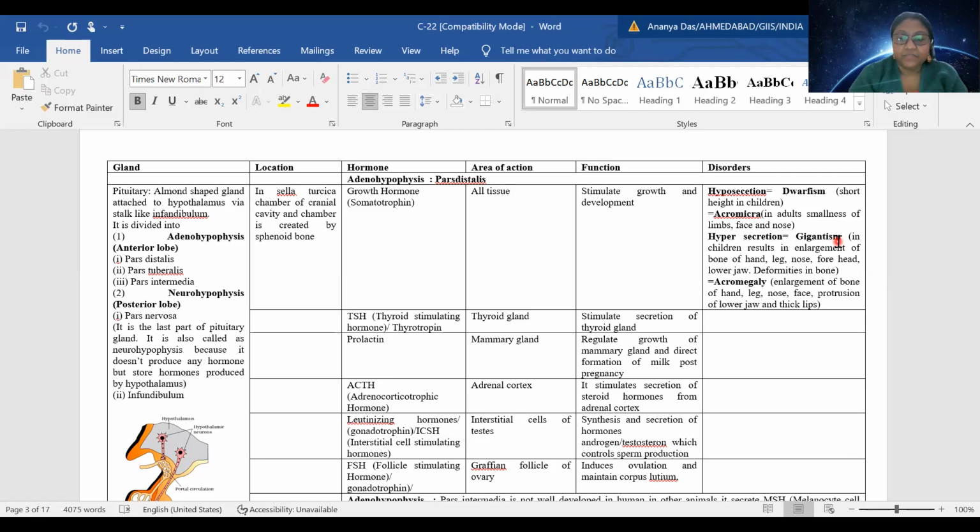Lips are thick. Have you ever seen Dalip Singh Rana? The Great Khali? Has anyone seen Khali? I think none of you have seen him. I'll show you his photo. He is having acromegaly. And he was a WWF champion.